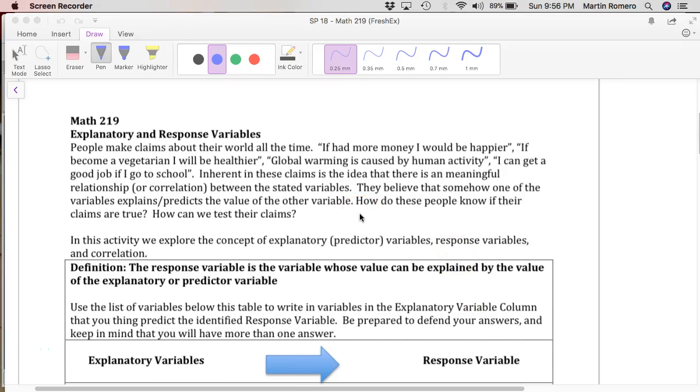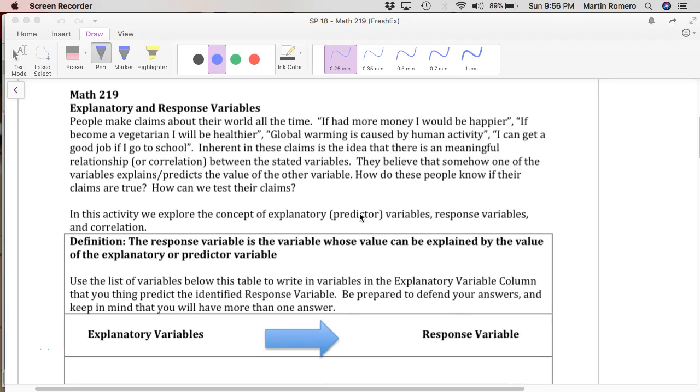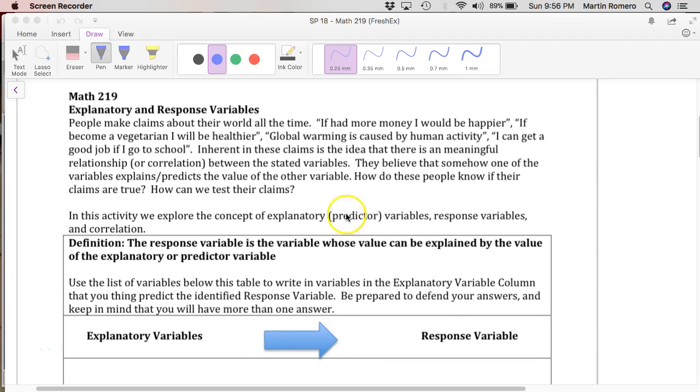This is the worksheet that I assigned for homework. I just want to make sure you know what to do with that. It's related to the idea, as we talked about in class, about variables being related to each other, and then asking the question in statistics, right? Asking questions about our world. How are those variables related, if at all?